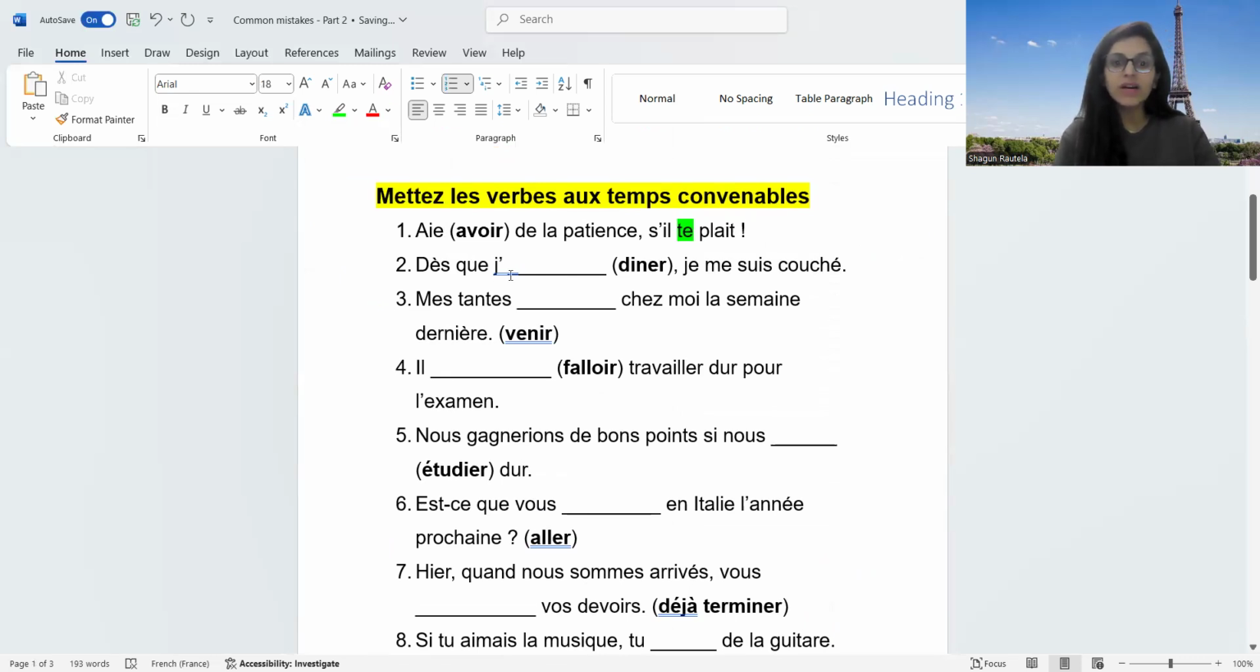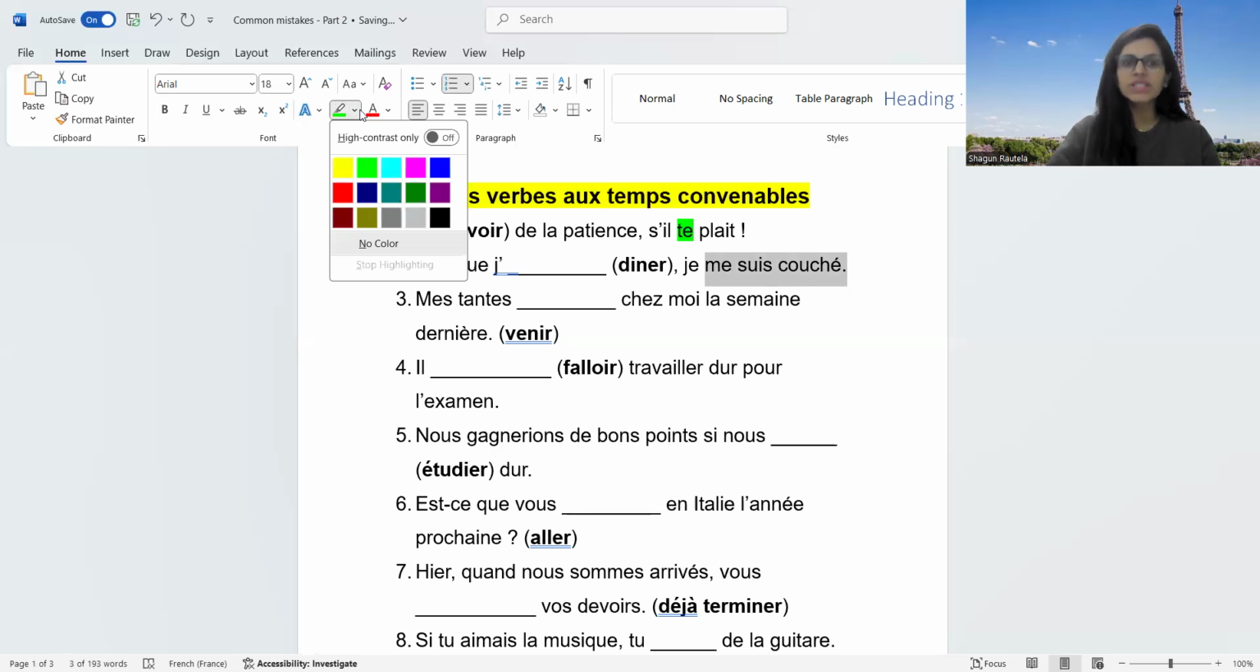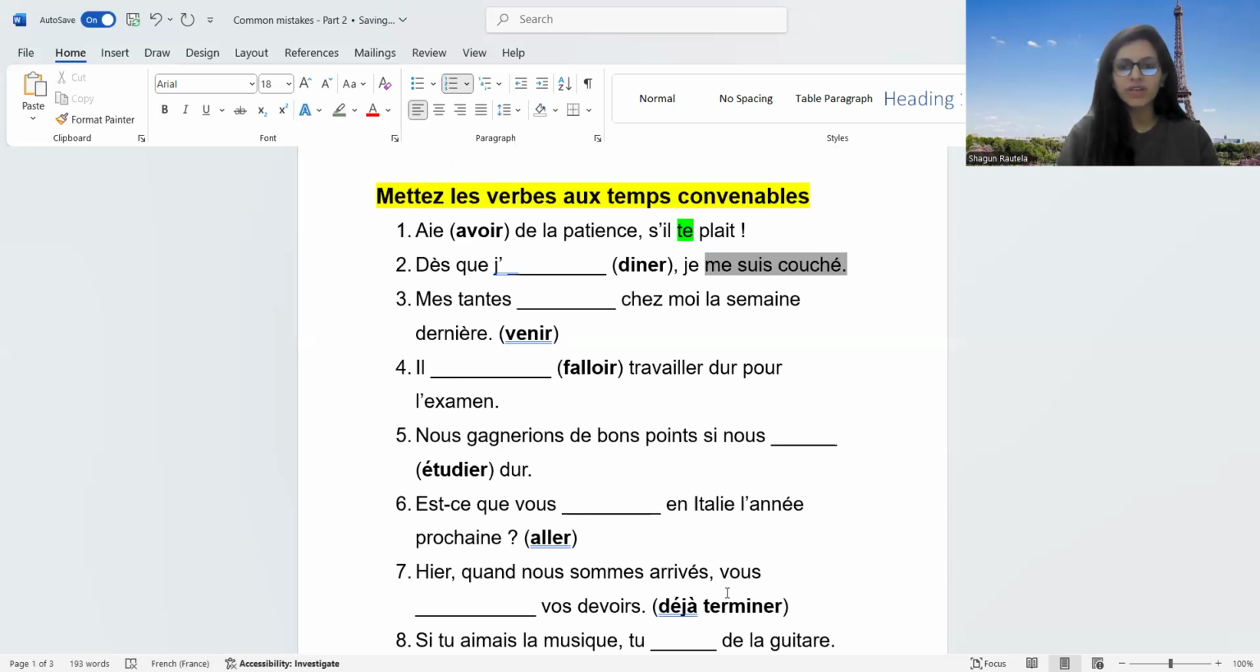Second, now déjà is given, and I told you the first step: see the tense which is given. So which tense is already given? Let me highlight it in some color so that you can see it. Okay, in the second sentence, which tense is given? Me suis couché. Me suis couché is passé composé. So if it's passé composé and in combination you have the keyword déjà, that means 100% it is plus-que-parfait, without thinking.